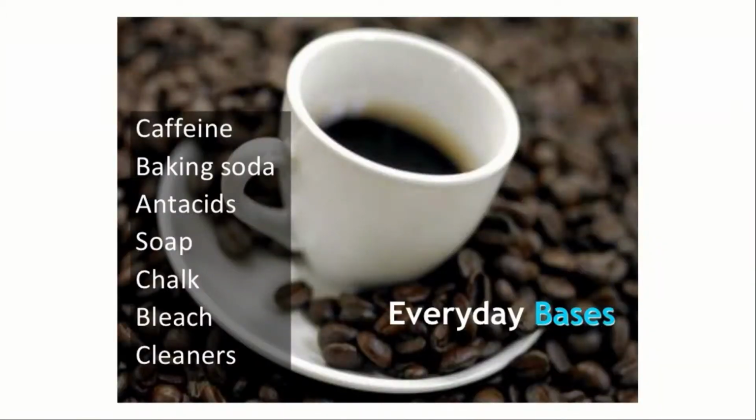Next, everyday bases. Just like everyday acids, we can name some everyday bases also. Caffeine, that is the chemical obtained in coffee, baking soda, antacids, soap, chalk, bleach, cleaners. These are the everyday bases which we can obtain and also see on a daily basis in our houses.